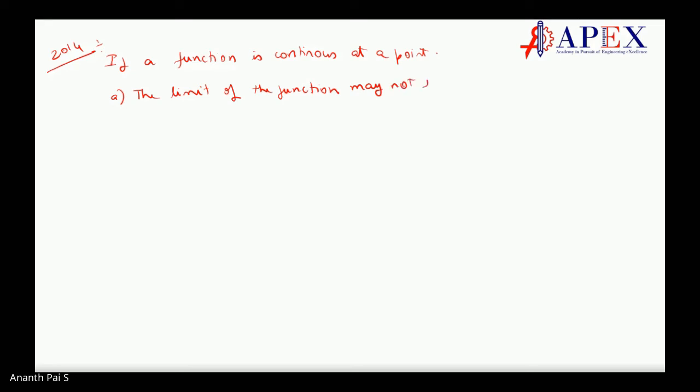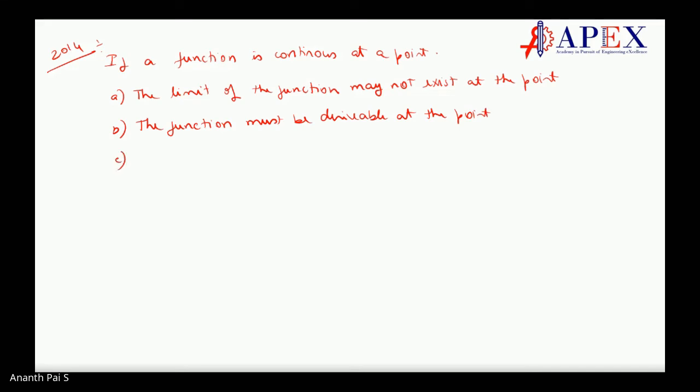B, the function must be derivable at the point.